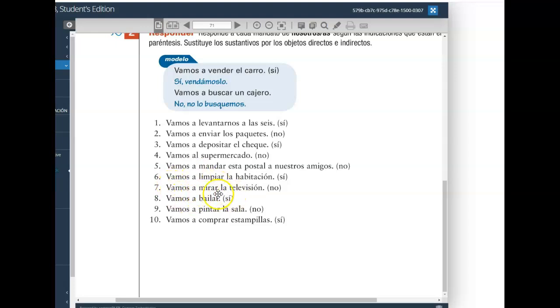Mirémosla. Let's watch it. Bailemos. Number 9, pintemos. Pintémosla. And finally, number 10, compremos. Compremos la.